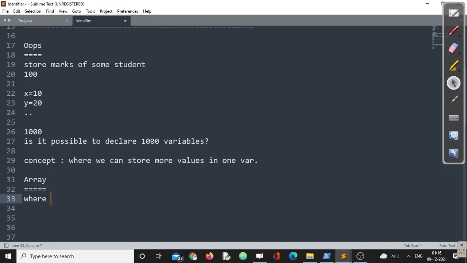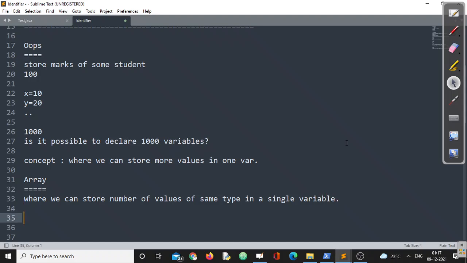Then as we go on, the definition of array will be more solid and more efficient, right? So array is a concept where we can store a number of values of the same type in a single variable. Trust me, this is not the complete definition. This is a definition to start with.